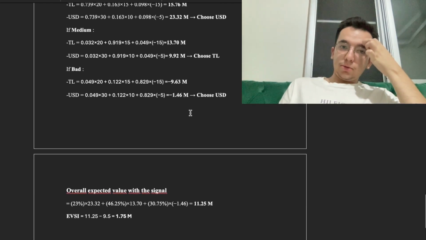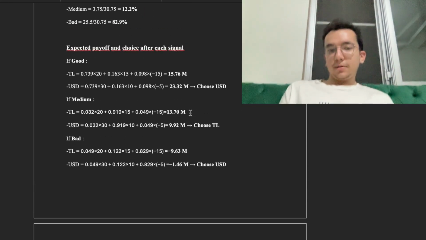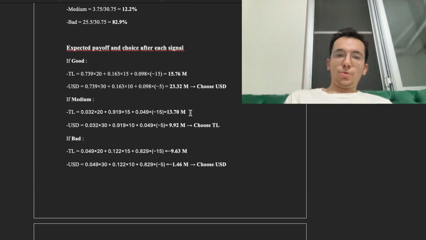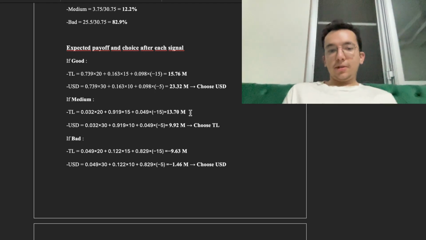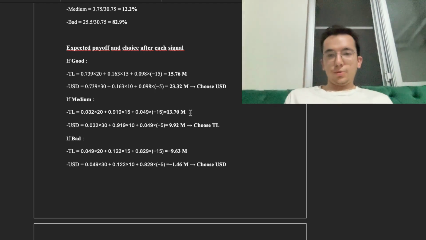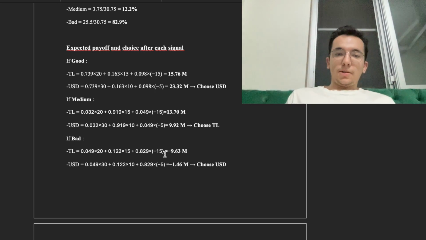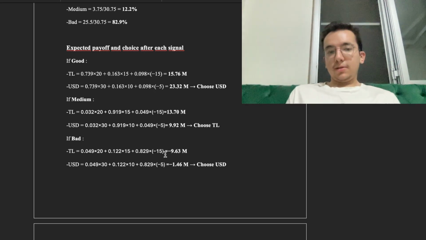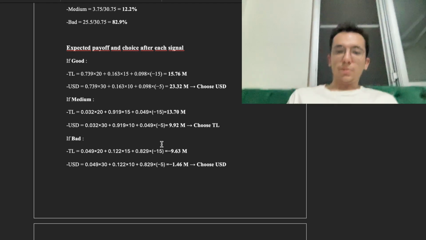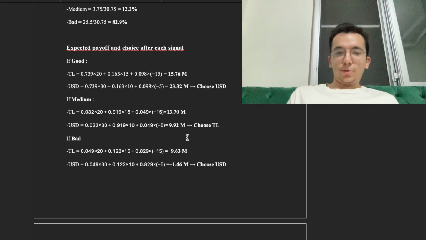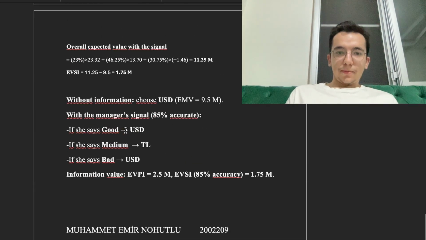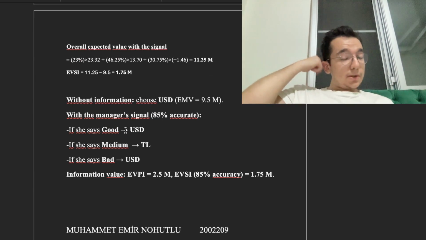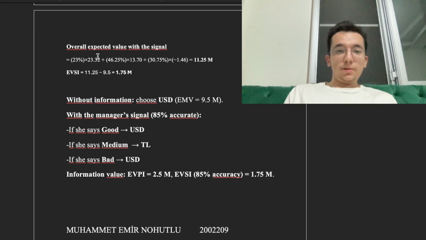Normally in this scenario, my numbers were different when I went more realistic, but after all the calculations there was nothing else to choose but US dollar, so it might be a little bit unrealistic, but we use the Turkish lira in the medium scenario here. So the expected value of sample information is 175 million.